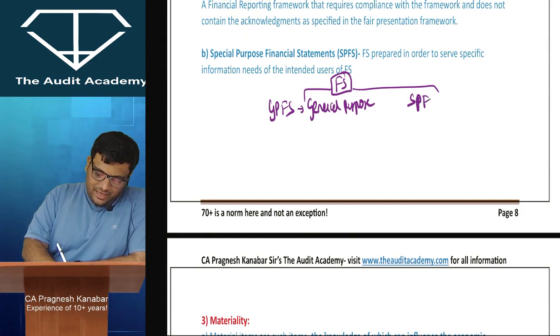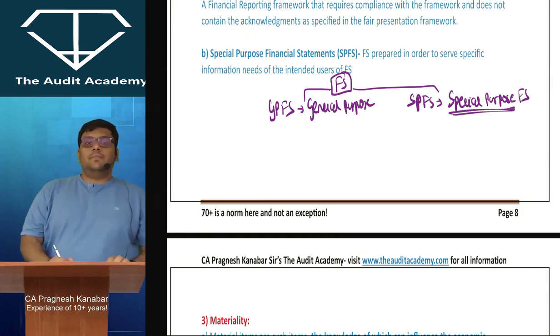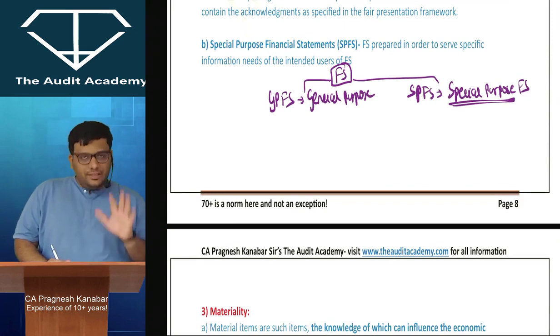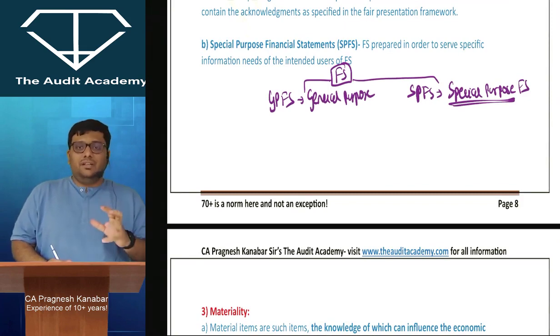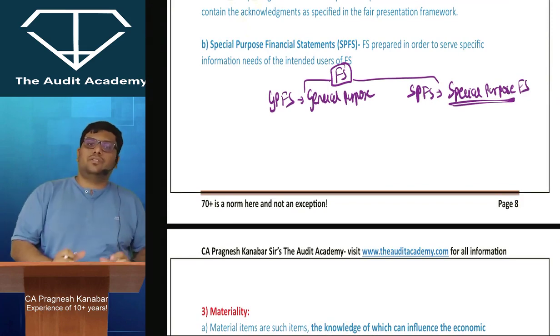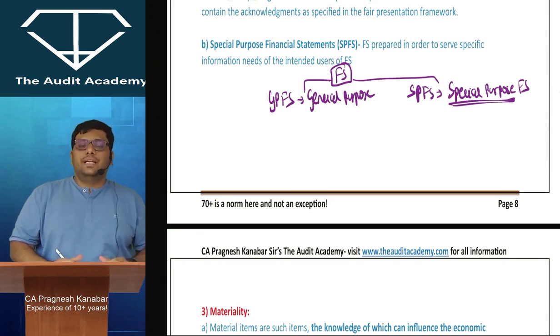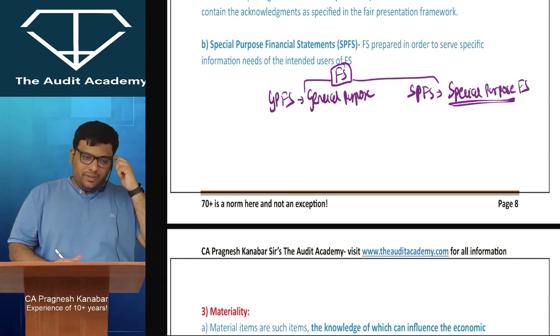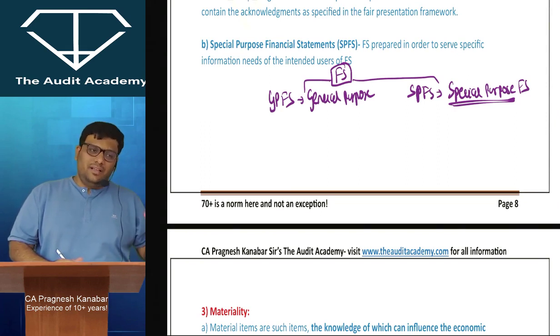And then we have SPFS, Special Purpose Financial Statements. Listen to me. These financial statements are prepared for some specific users of financial statements. For example, let us say that you are conducting the audit of a company and that company is preparing a separate set of balance sheet and P&L with a completely different format just for internal reporting to the parent entity.